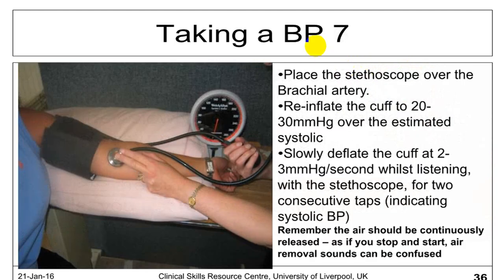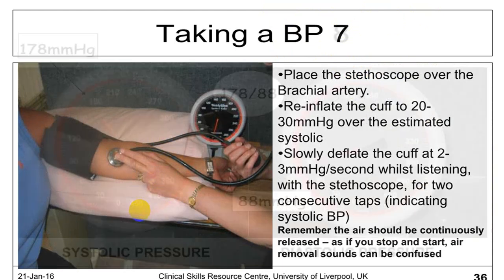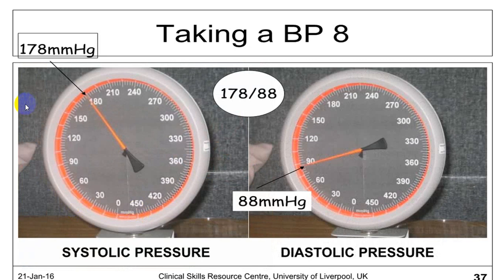Then utilize the auscultatory method, and take at least 2 to 3 readings at an interval of 2 minutes. After taking all precautions, take the average. This is systolic, this is diastolic.